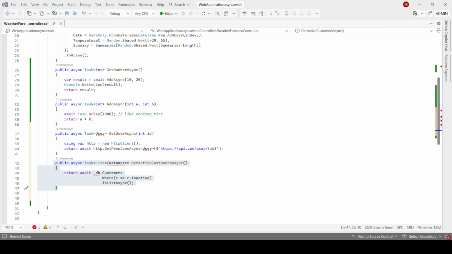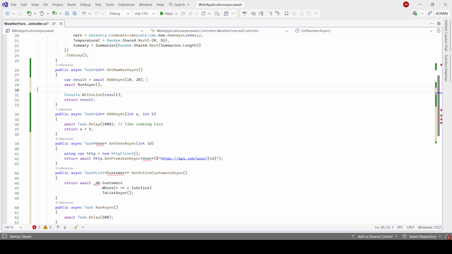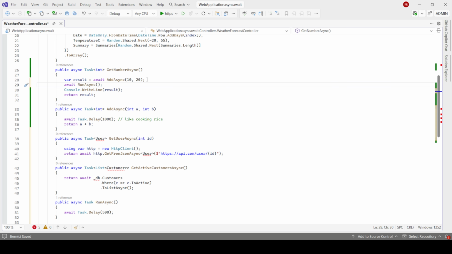So in Visual Studio, we've seen how we can create this. Just for one more example, I can also create one for you. I created async run. Where can I call this? We can call it here also. See what will happen? Two awaits are there. One will wait until this result comes. It will hit this and run, and whatever result comes, it will return. Like this, we can do multiple tasks in async and await.